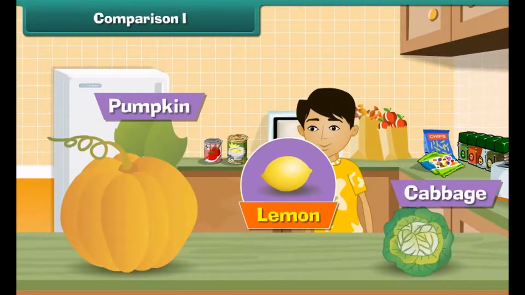Now see this child, children. He is in the kitchen and he is watching all the things that are in the kitchen, like pumpkin, lemon, cabbage. He holds all these things one by one. So he finds some difference. What was that difference? The difference is that they have some weight. They all have different weights. That weight has to be measured. Now how can it be measured? Let us see.